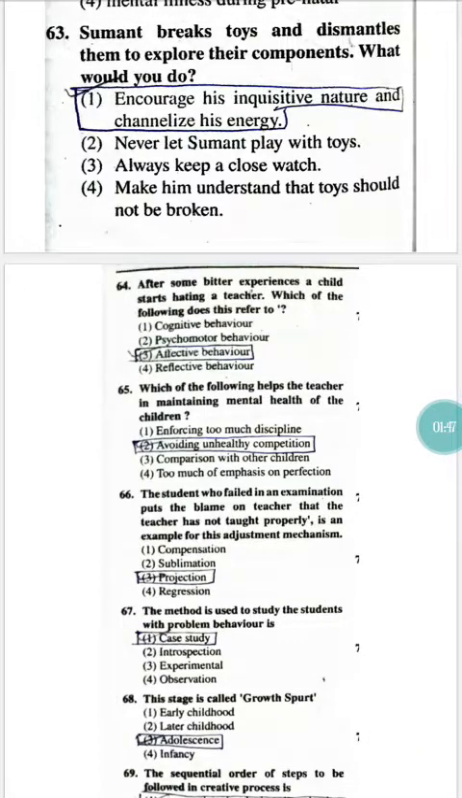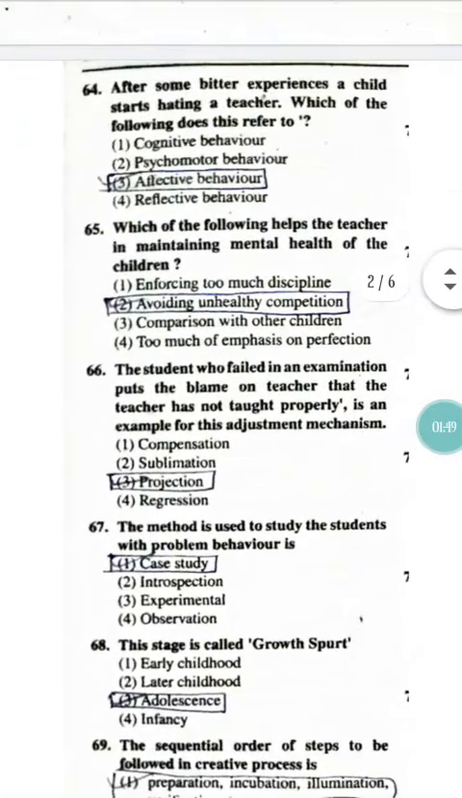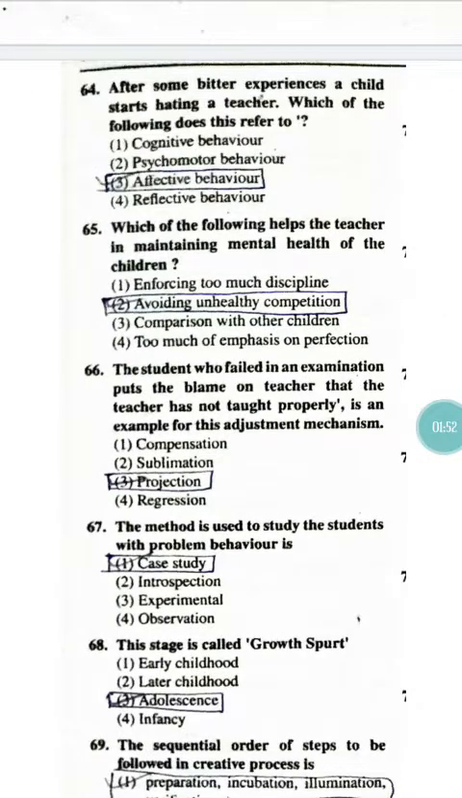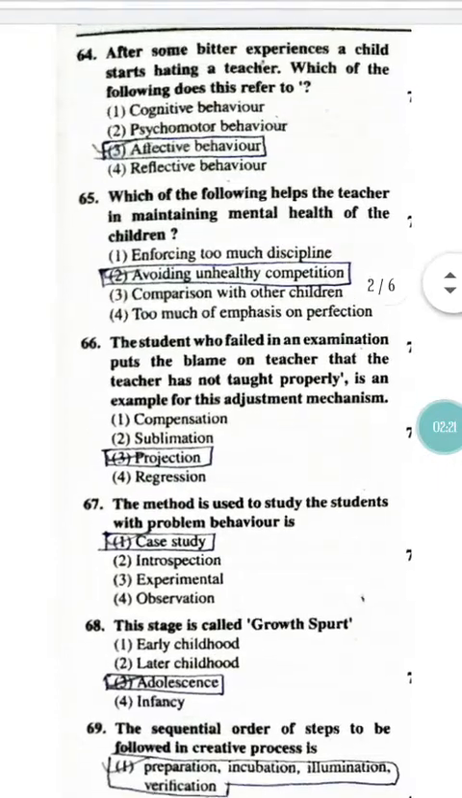In question number 64, you are having: after some bitter experiences, a child starts hating a teacher. Which of the following does this refer to? Here, after the bitter experience of a student by the teacher, the student dislikes his or her teacher. So, it is due to the affective behavior, right? So, option 3 will be the correct answer here. Come to question number 65.